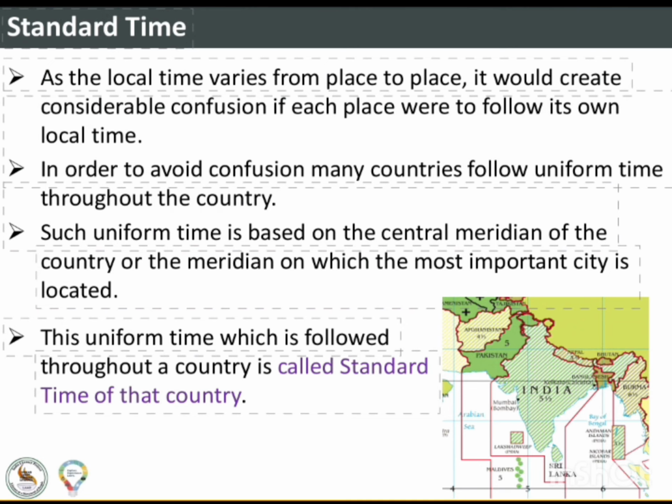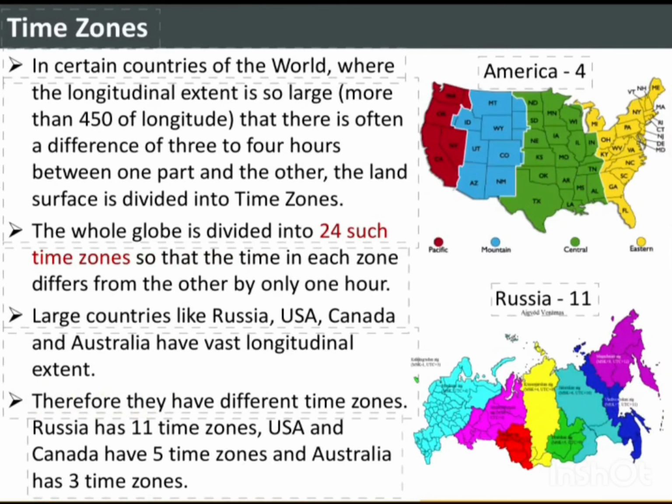Standard time. As the local time varies from place to place, it would create considerable confusion if each place were to follow its own local time. In order to avoid confusion, many countries follow uniform time throughout the country. Such uniform time is based on the central meridian of the country or the meridian on which the most important city is located. This uniform time, which is followed throughout the country, is called standard time of that country.